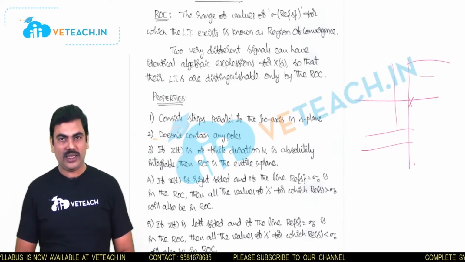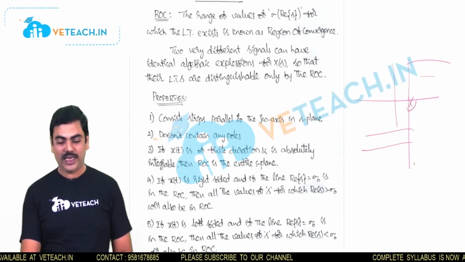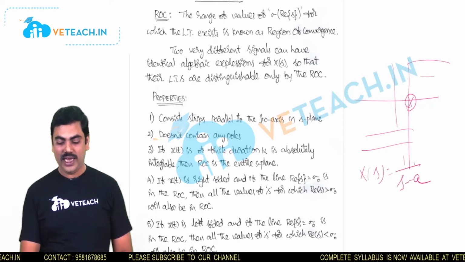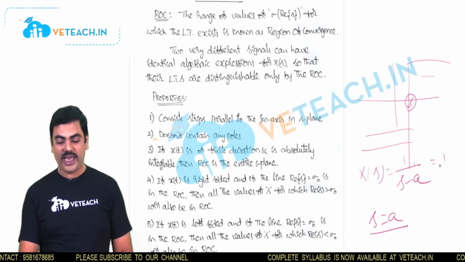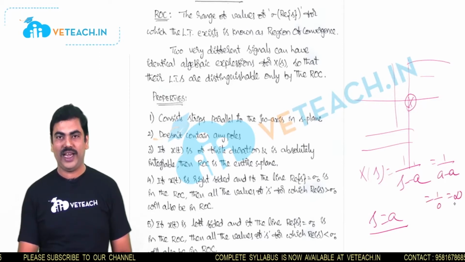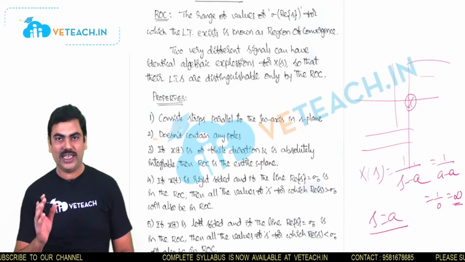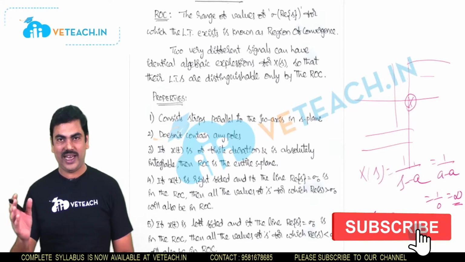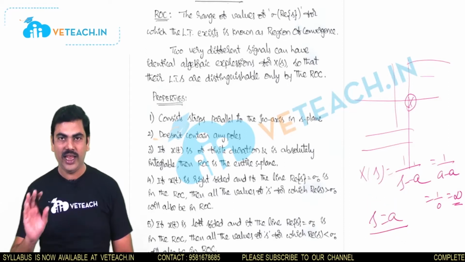And the second property is ROC doesn't contain any pole. Why? Because, for example, let us say X of s is 1 by s minus a, and here the pole is s equal to a, and when you take s value a, you will get 1 by a minus a, which is 1 by 0, and it is infinity. So ROC doesn't contain any pole. It is just a reference for the ROC. From that pole only we have to say whether towards the right side or towards the left side or between two poles, but it doesn't contain any pole.